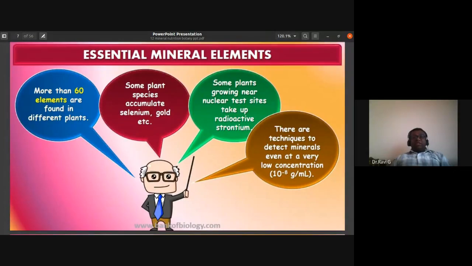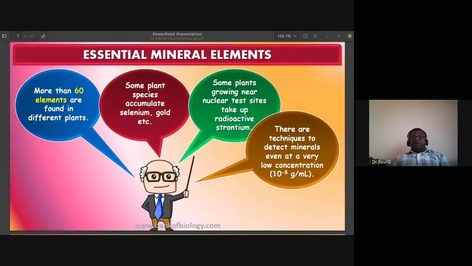So the essential mineral elements: more than 60 elements are found in different plants. It is not in one plant; different plants have exhibited nearly 60 different elements. Some of the plant species have the ability to accumulate selenium, gold, and other minerals also.